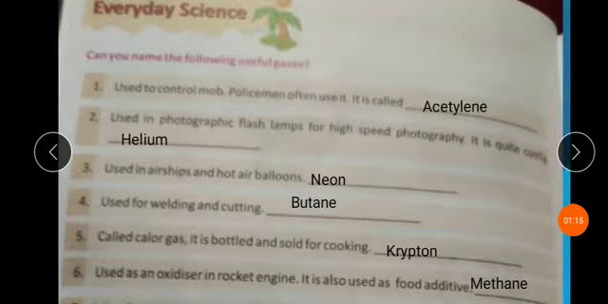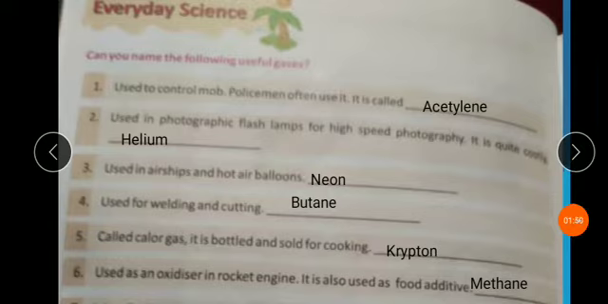Question number fourth. Used for welding and cutting. Butane. Question number fifth. Called color gas. It is bottled and sold for cooking. The name of this gas, krypton.